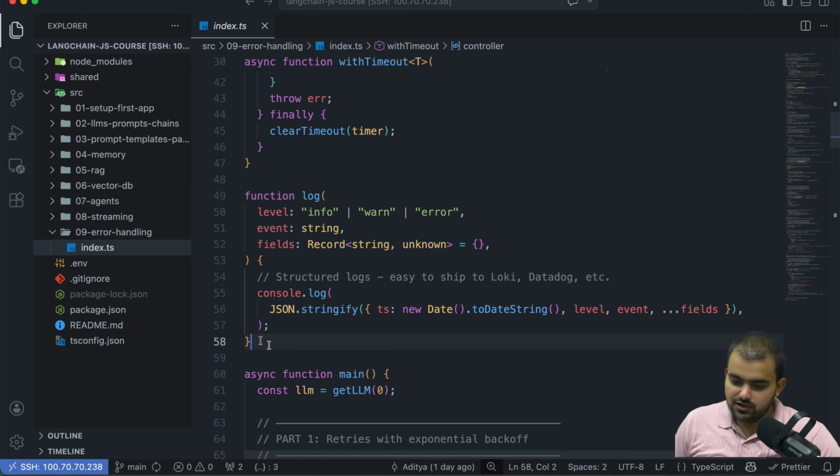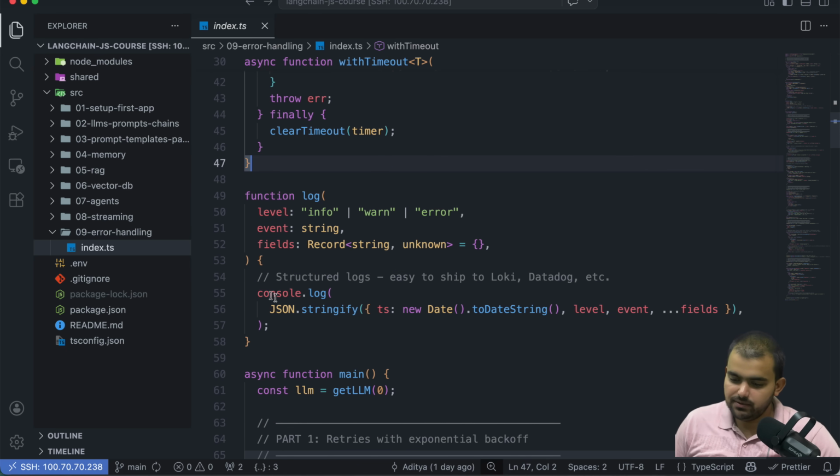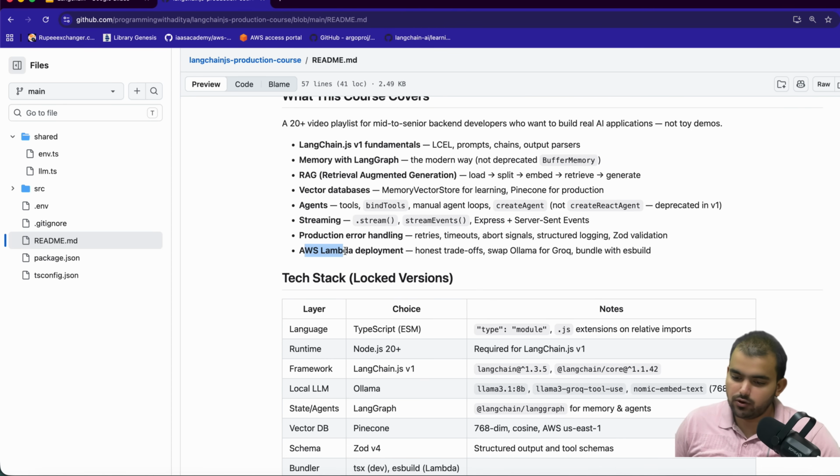We are also using logging, and we created a logger function. Once we deploy this in production, you can replace this console.log with Datadog or Grafana. We will also deploy this in production using AWS Lambda. When we deploy in AWS, you need to switch Ollama back to Groq, because Ollama is for local development.